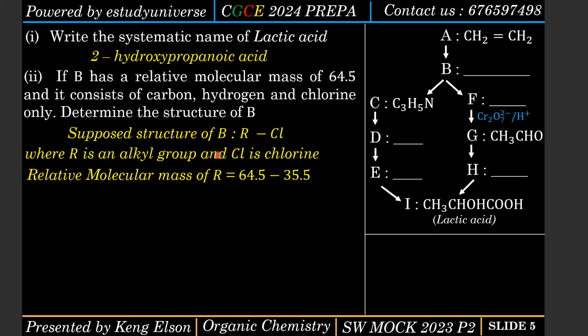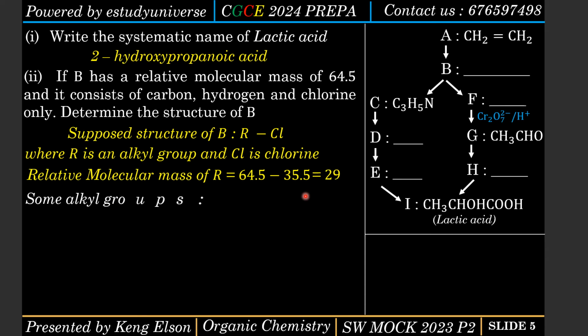Now I need to calculate the relative molecular mass of the alkyl group, because I know the relative molecular mass of chlorine. Since the compound contains carbon, hydrogen, and chlorine, it therefore contains this alkyl group and chlorine. So the relative molecular mass of the alkyl group should be the relative molecular mass of the whole compound, which is 64.5, minus that of chlorine. Subtracting that, you get 29. That is the relative molecular mass of the alkyl group.